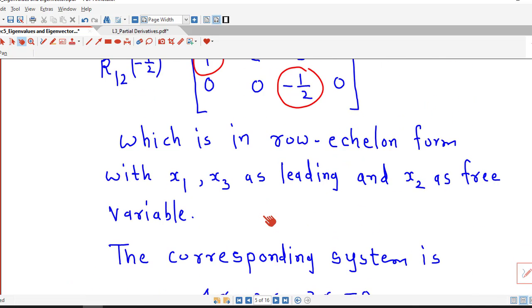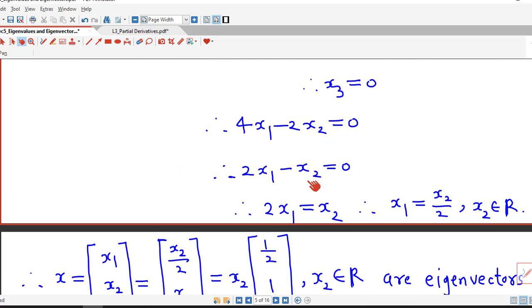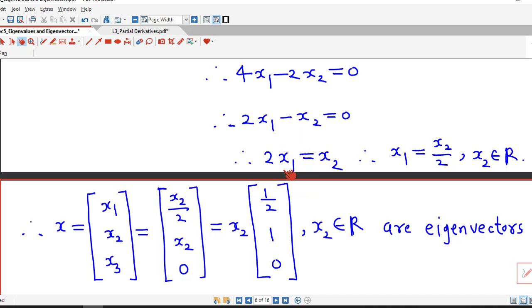x2, and here I made a mistake. Here x1 and x3 are leading variables and x2 is a free variable. So because x2 is a free variable, we have to express x1 in terms of x2. Therefore x1 is x2 by 2 and x3 is a leading variable, which is 0. So therefore eigenvectors can be written in this way: x1 is x2 by 2, x2 is a free variable, so we keep x2 as it is, and x3 has value 0.